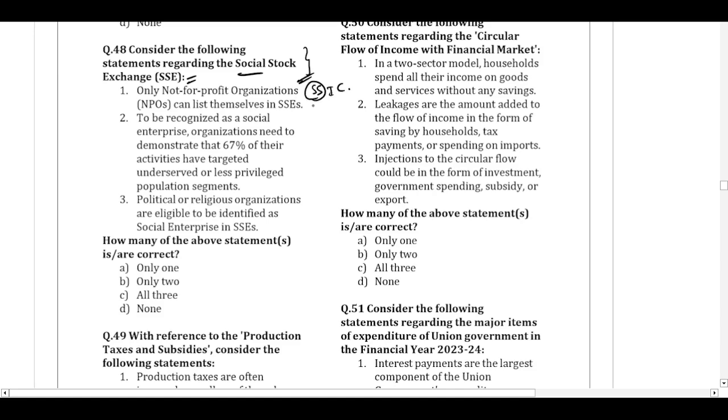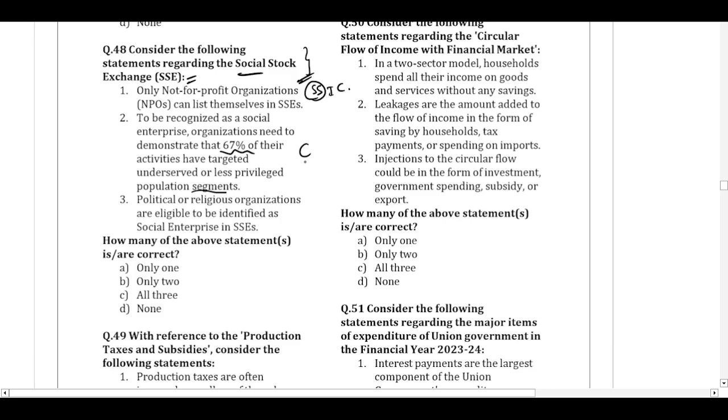To be recognized as a social enterprise, the organizations need to demonstrate that 67%, that is majority of their activities, are targeted towards the underserved and the less privileged population segment. This is also a condition given for the social stock exchange.